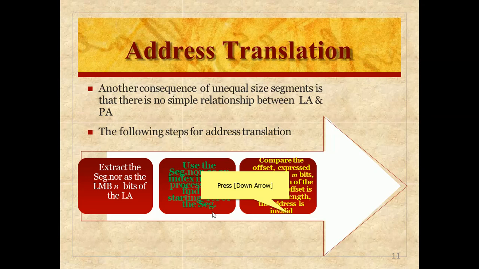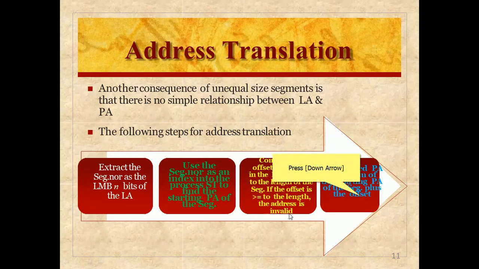Then compare the offset, expressed in the rightmost M bits, to the length of the segment. If the offset is greater than or equal to the length, the address is invalid; it should be less than that. The desired physical address is the sum of the starting physical address and the offset, that is, base plus limit, as we have seen.